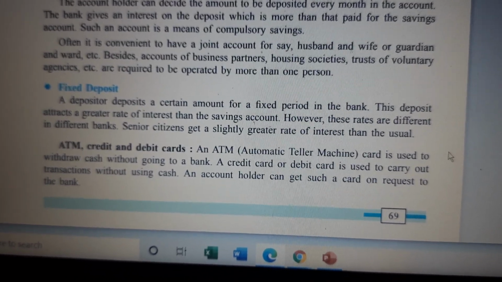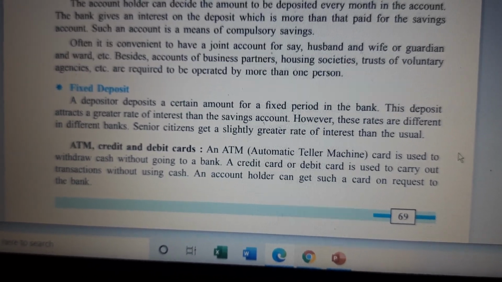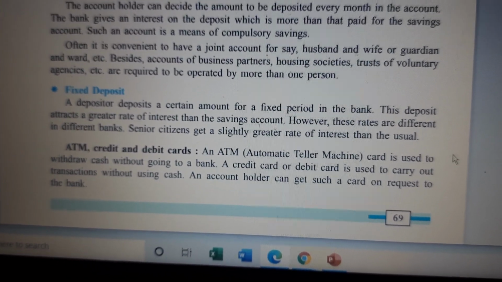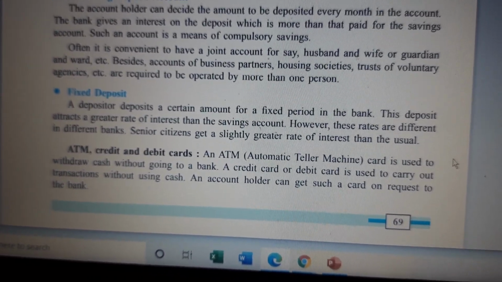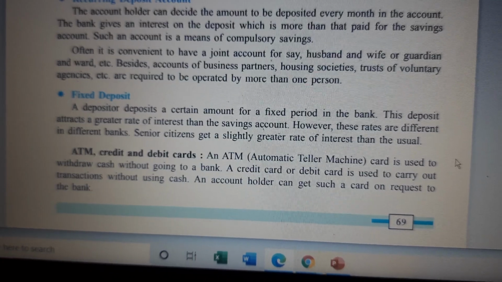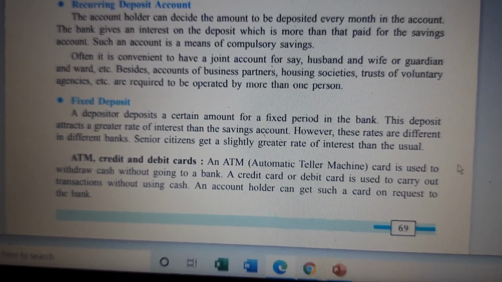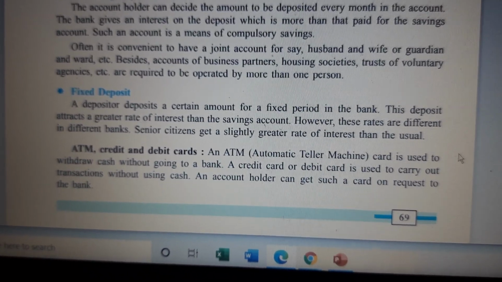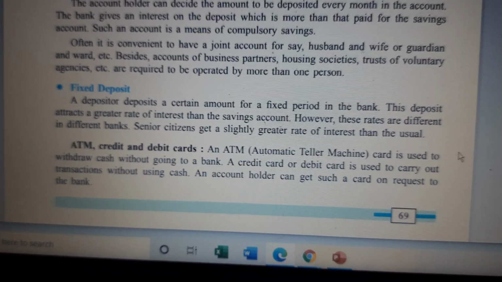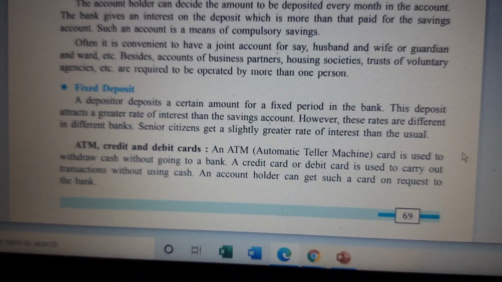It is not afterwards going to be deducted. For example, I'm buying something for 1000 rupees. If I don't have cash, I'm using my debit card. On the spot, 1000 rupees is deducted from the bank account. But credit card is not like that. You are buying it on credit, and later on you will get a bill where you have to pay the credit card bill, children. An account holder can get such a card on request to the bank. Nowadays, they offer the card on their own. We don't have to request.